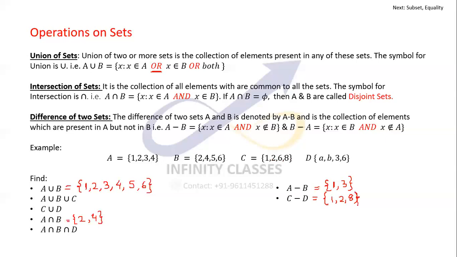Sorry, this curly bracket. It has to be a curly bracket. Be very careful. I'm just again giving you the definition.